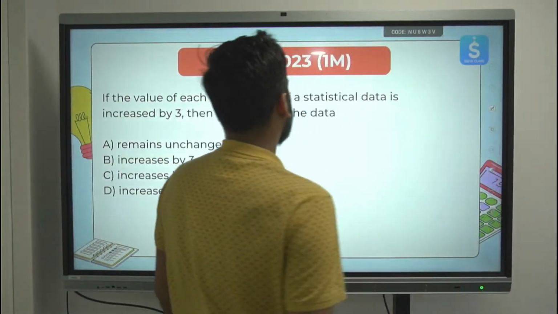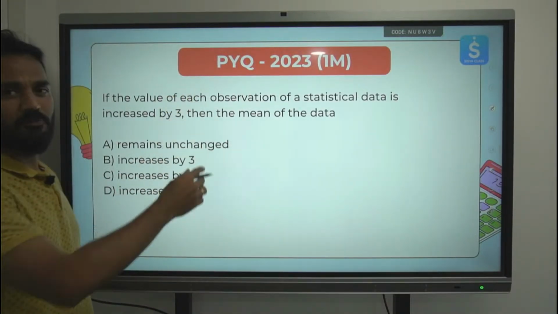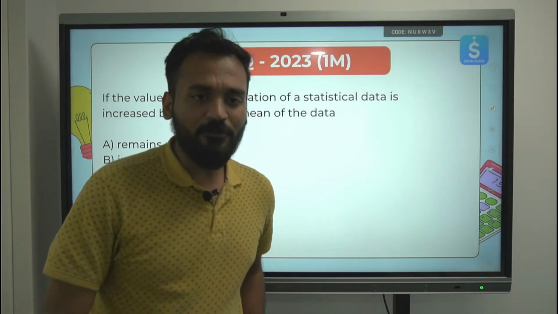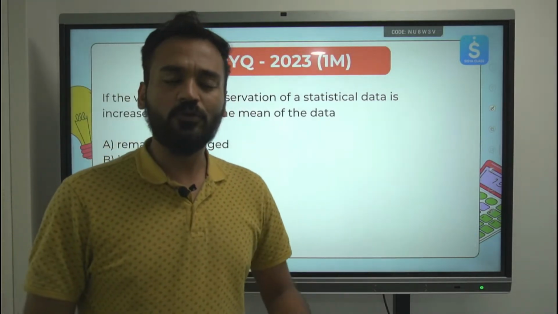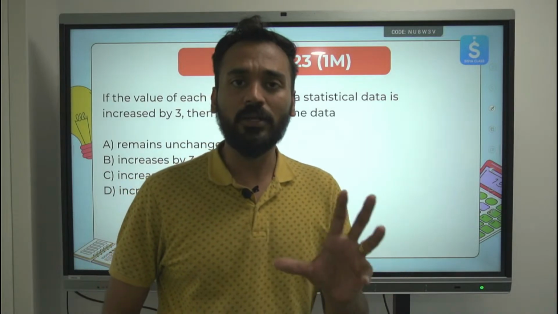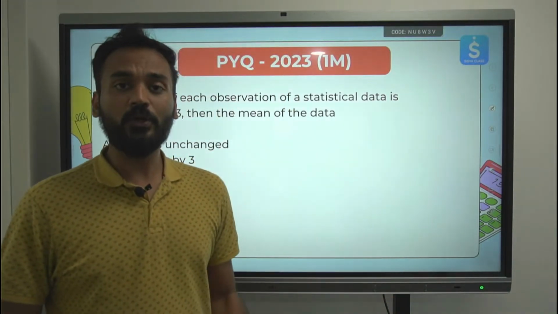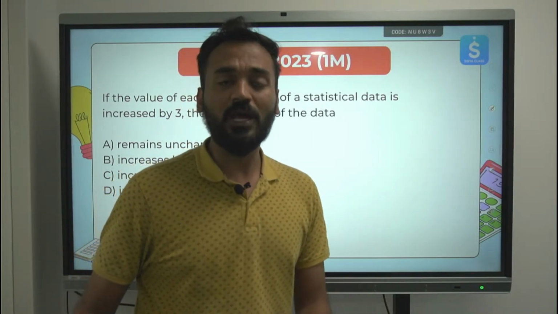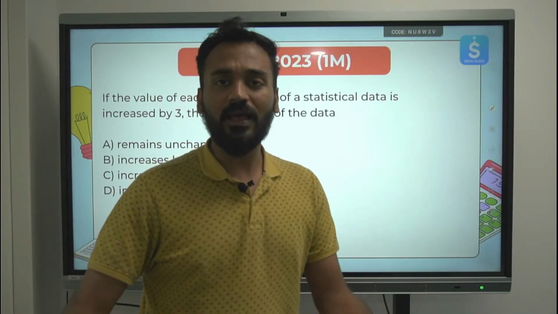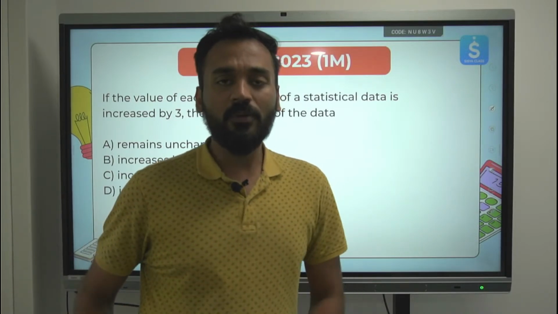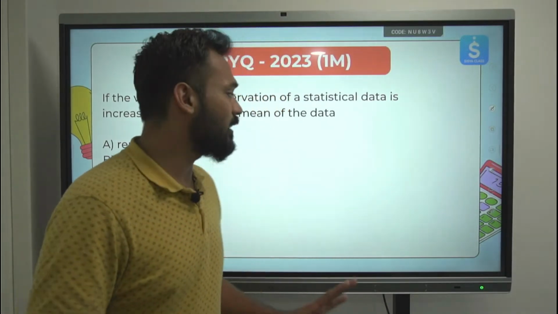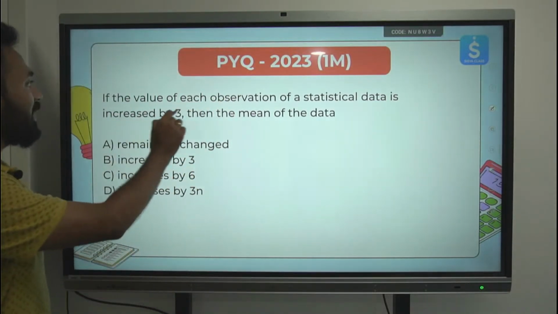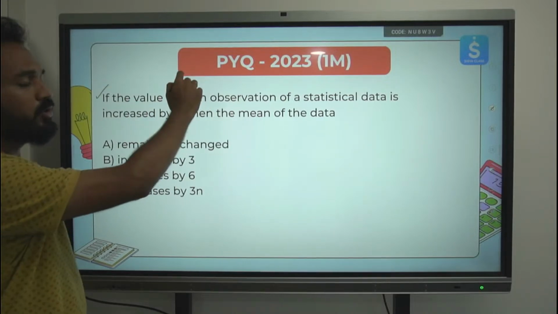Let's quickly start with the solving of the questions. We'll solve some 1 mark questions, some 2 marks questions, and 5 marks questions as well. After we solve the PYQs from statistics, I have some important announcement for you, which I would like to do right now. Because in this session, towards the end, I'll be solving some questions which are most expected. These questions we have received from a reputed agency, and this is something which we are expecting more this time in 10th March.